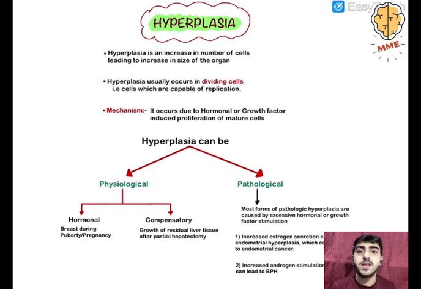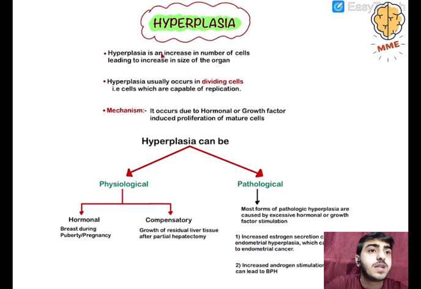Why is this happening? See, cells have an inherent property to divide. Now if the cell is actively dividing, and any stress occurs, the cell will choose the path of dividing. So basically, look at this pointer, hyperplasia occurs in dividing cells, that is, cells which are capable of replication.